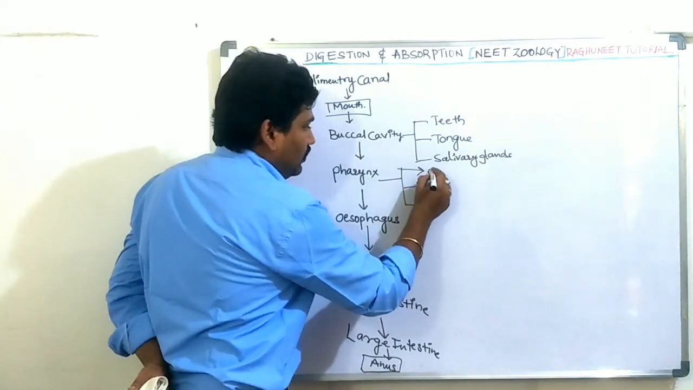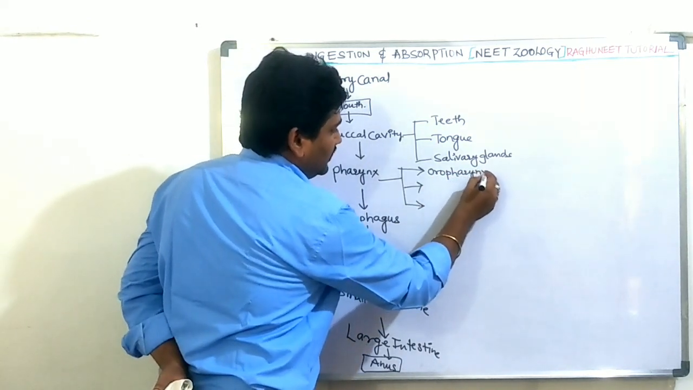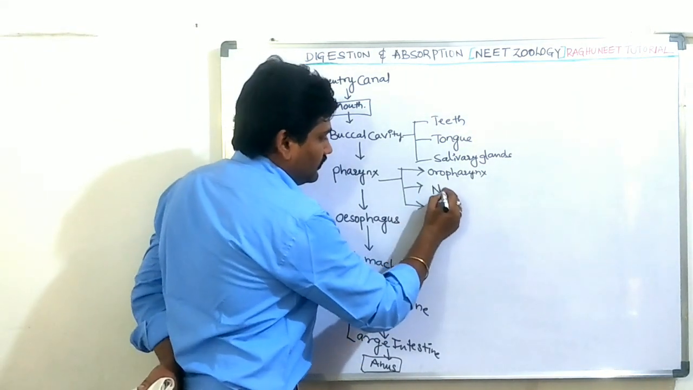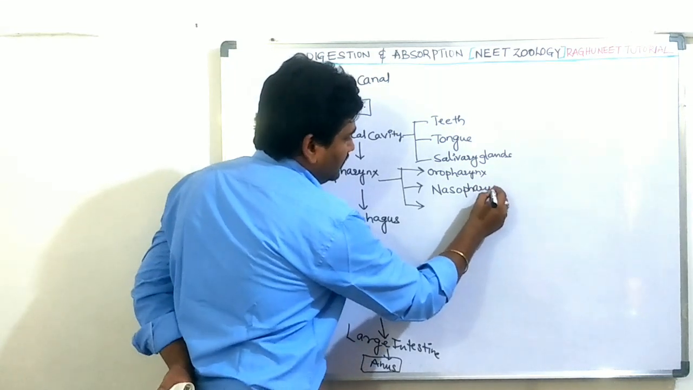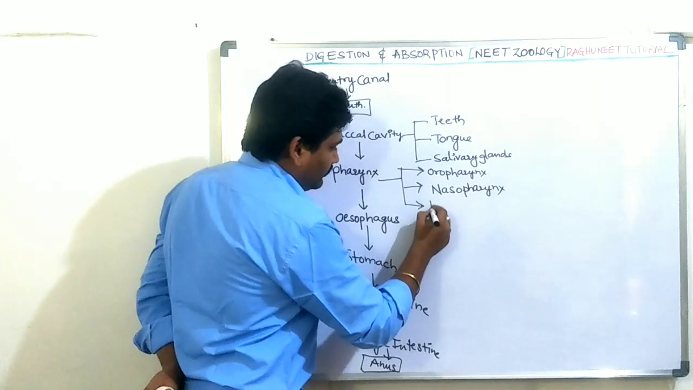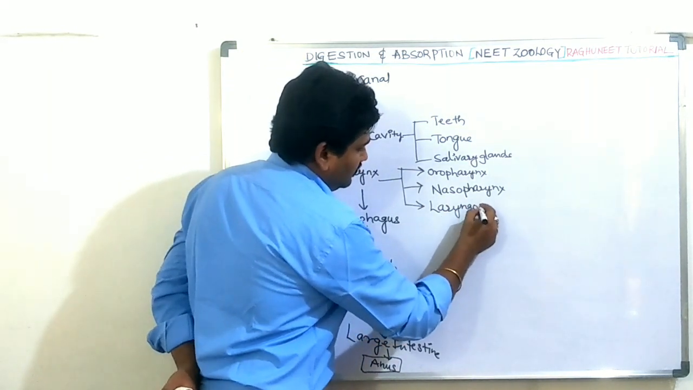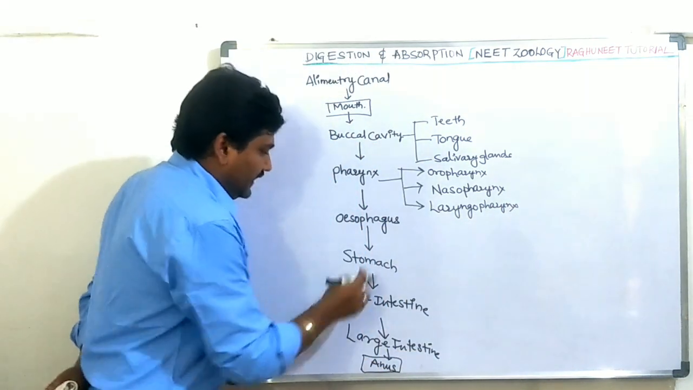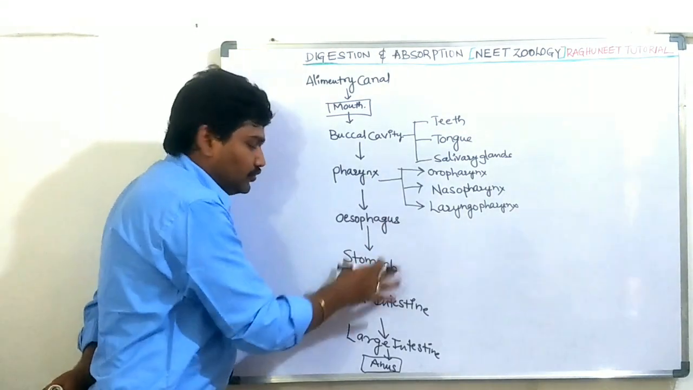What are they? The first one is oropharynx. Second one, nasopharynx. Third one is laryngopharynx. Next, the esophagus is a small connective tube in between the pharynx and stomach.